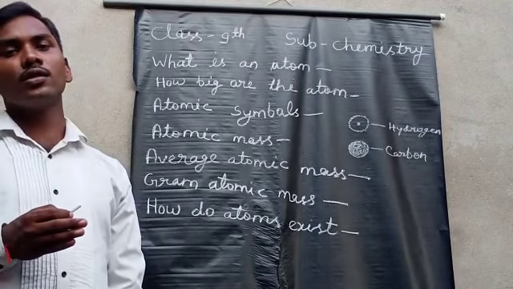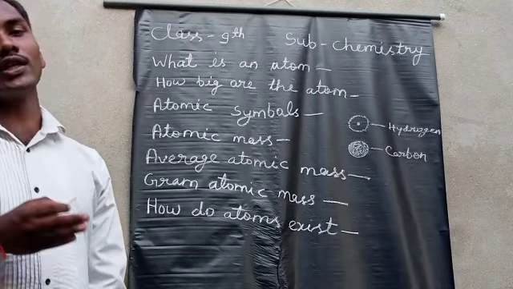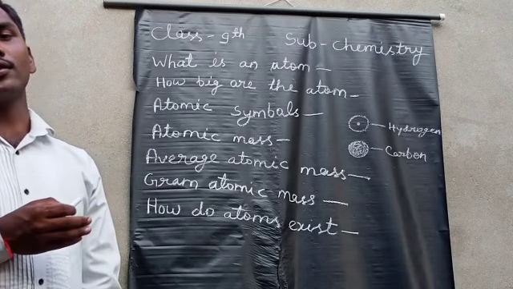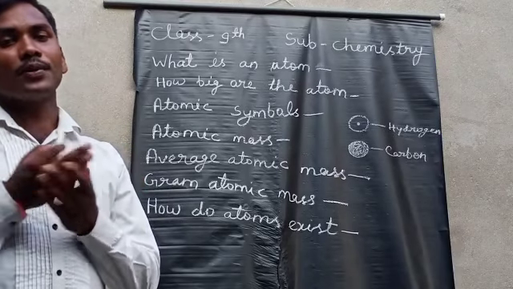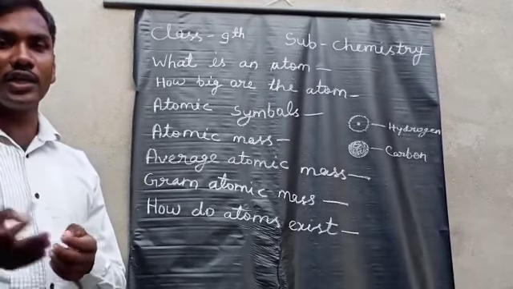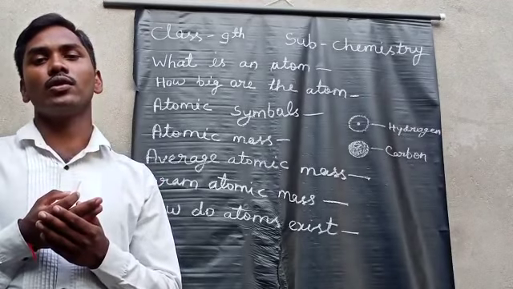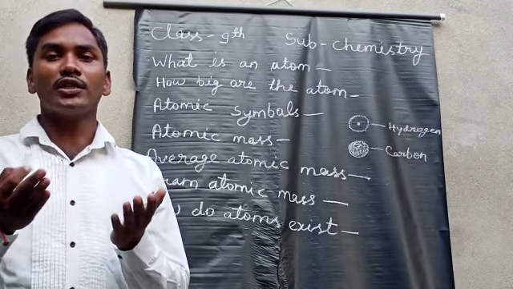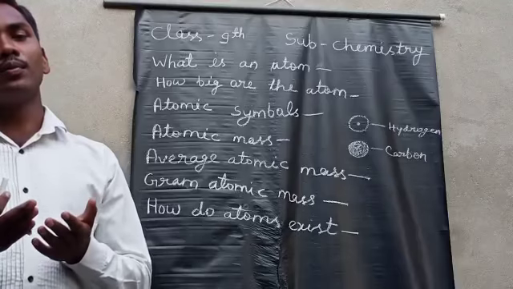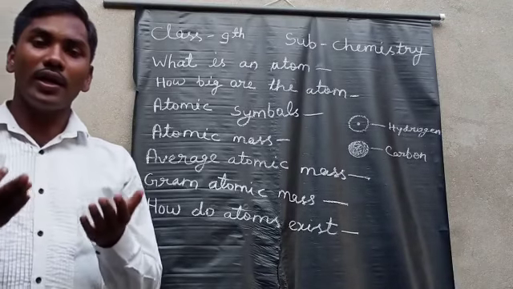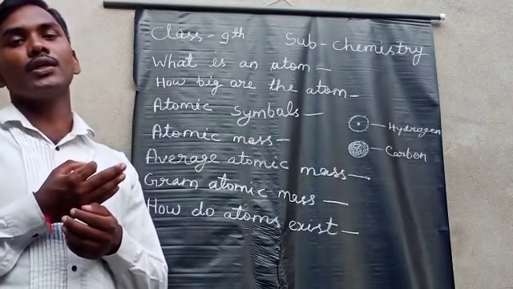Most of the symbols consist of the first one or two letters of the English or Latin name. The first letter will be in capital and the second letter will be in small. There are many elements which have the same starting letter. For example, barium, boron, beryllium, all these have the starting letter B.